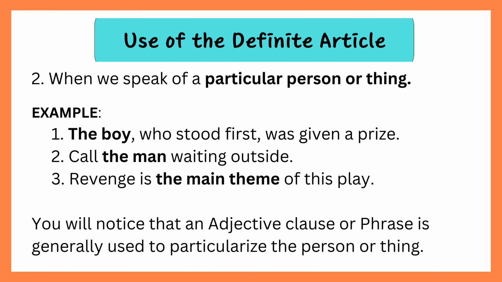When we speak of a particular person or thing. Example: 1. The boy, who stood first, was given a prize. 2. Call the man waiting outside. 3. Revenge is the main theme of this play. You will notice that an adjective clause or phrase is generally used to particularize the person or thing.